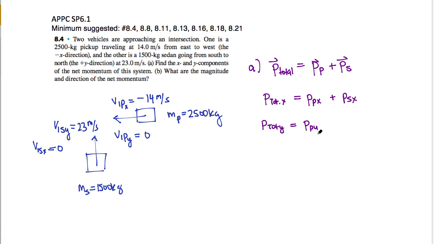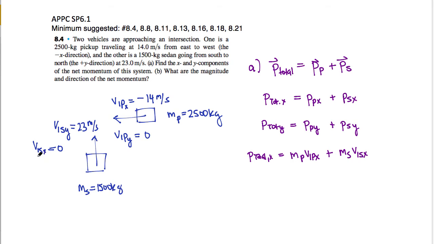So P pickup y plus P sedan y. These aren't too difficult to actually put together. So I have P total in the x direction going to be mass of the pickup truck times V1 pickup truck in the x direction plus mass of the sedan times V1 of the sedan in the x direction.